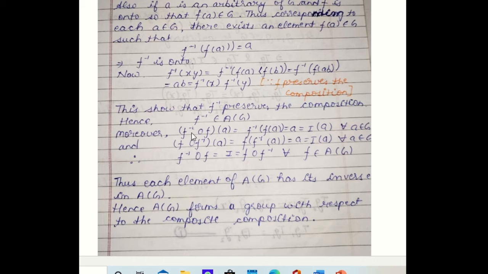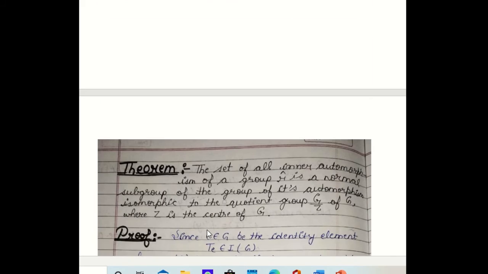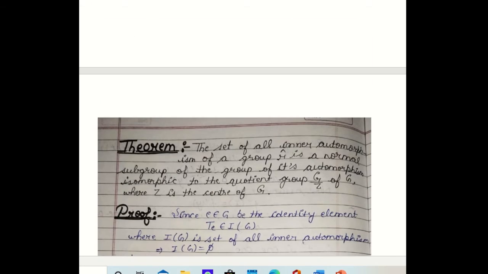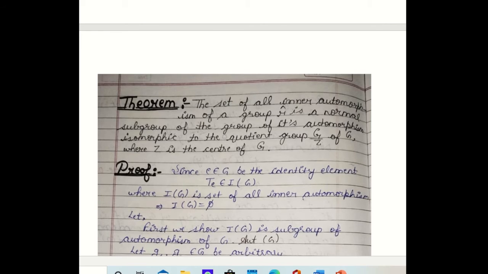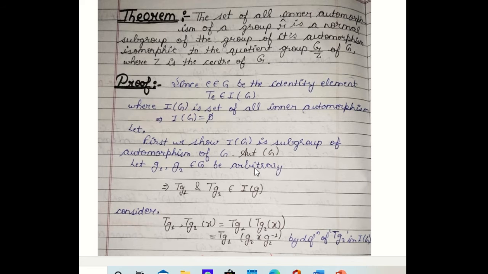Moreover, thus each element of AG has its inverse in AG. So all the four properties of a group are satisfied by AG. So it is obviously a group. Now the second theorem, which is on inner automorphism.